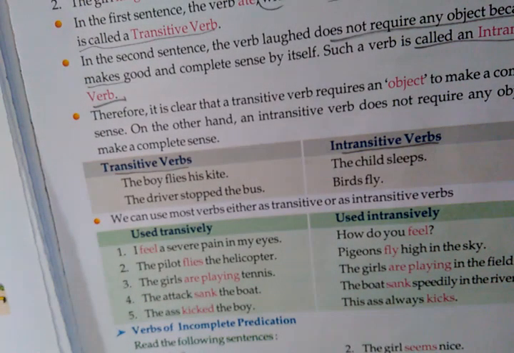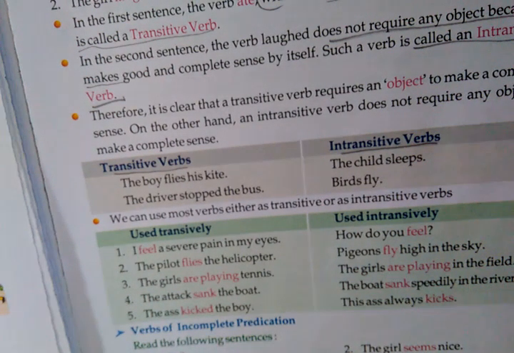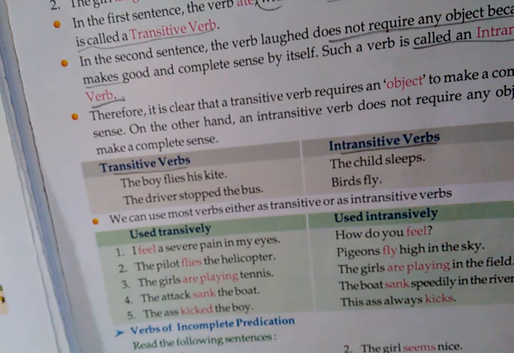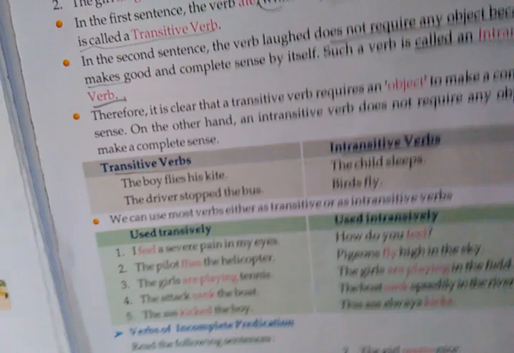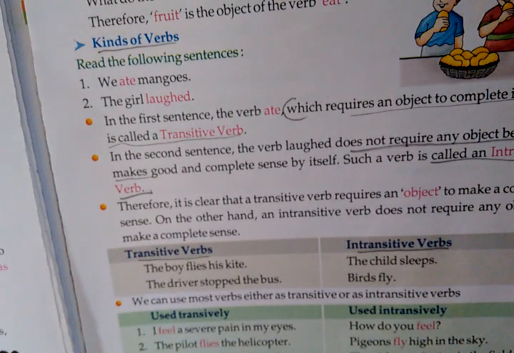Now let us go and see there are two kinds of verb. Everyone got it? What is a verb? Now there are two types of verbs. One is the transitive verb. The other is the intransitive verb. Okay, there are two kinds of verb. One is transitive, then the other is intransitive. Okay, first one we will see is the transitive verb. In your textbook, there is one example. Now we will see that example, then you will understand.